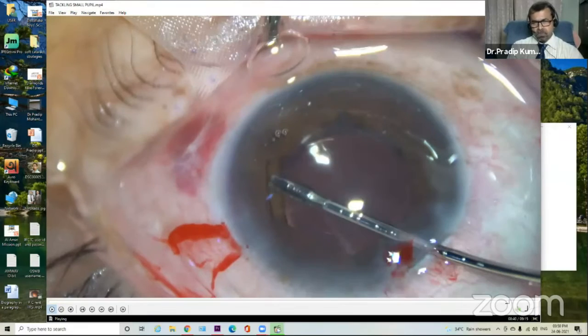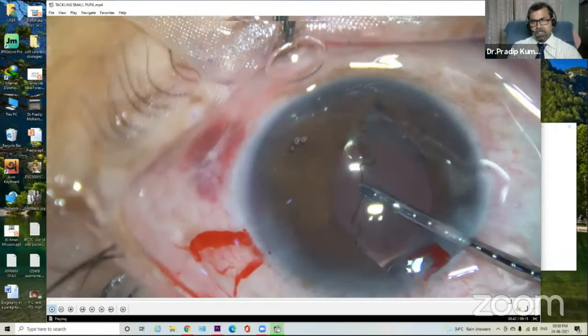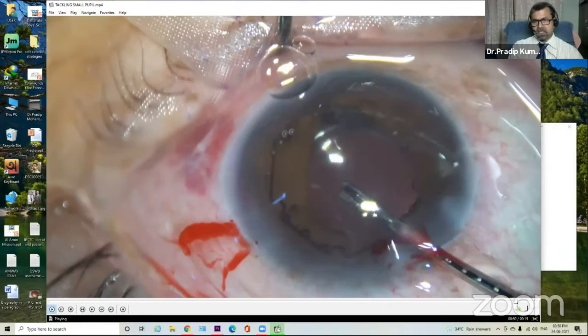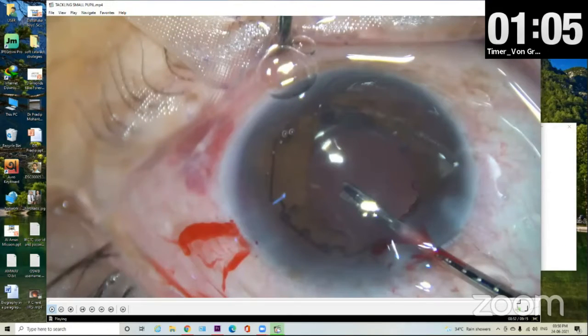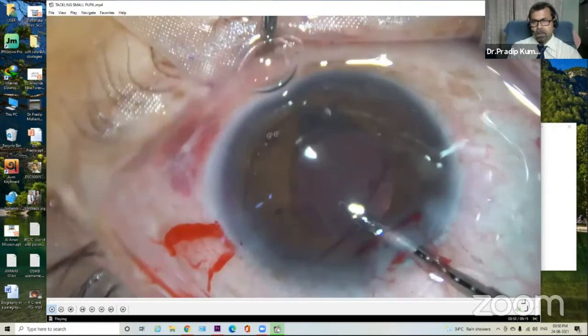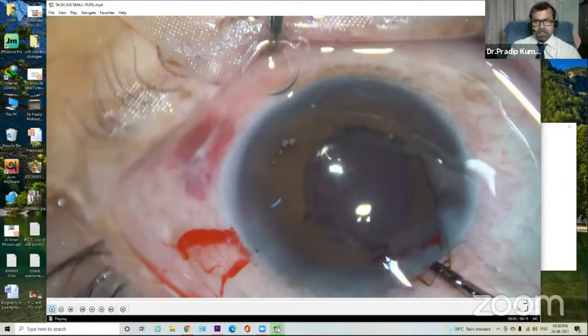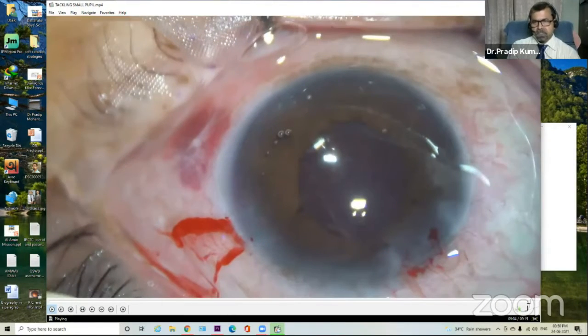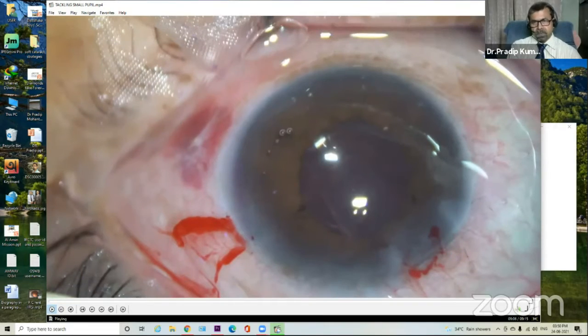And now how to remove it? Just pull it centrally and then come up a little and then go peripherally, and all the flanges will disengage, and then we can easily pull it out. So that's it. We can manage all cases in this way.